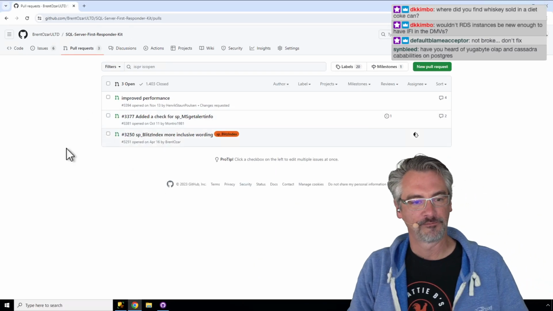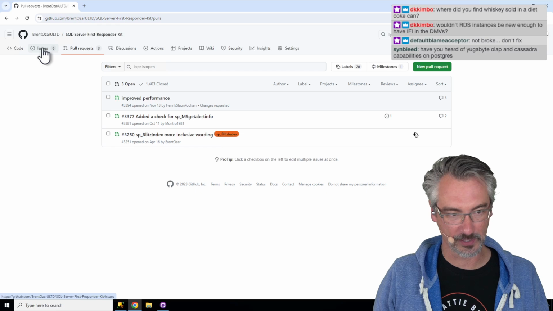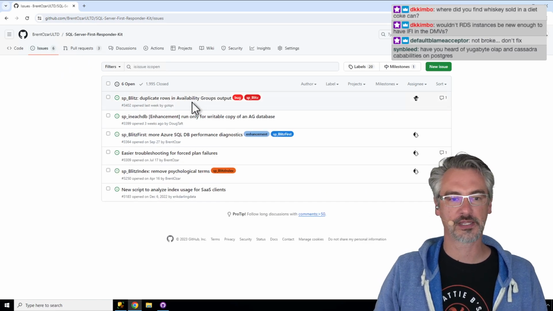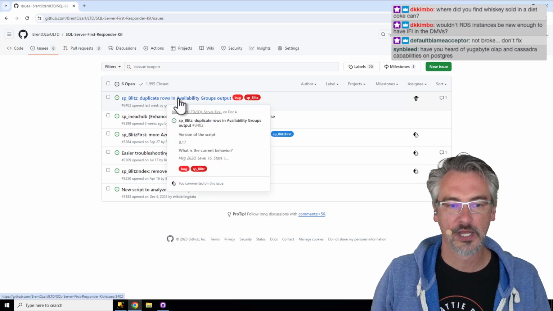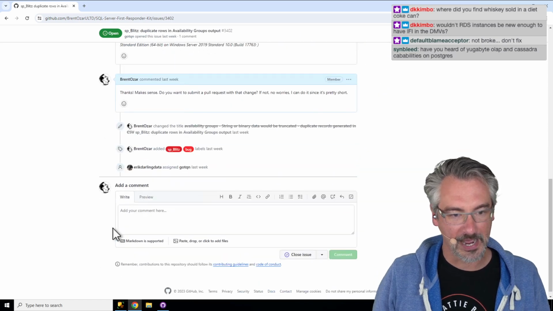I don't even know. And then mine that I'm working on long term. So I'm pretty happy with that. I think we're good there. I'm going to glance at the issues list just to see if there's anything I need to talk about. So SP Blitz, duplicate rows in availability groups output. Let's see what the last note was.